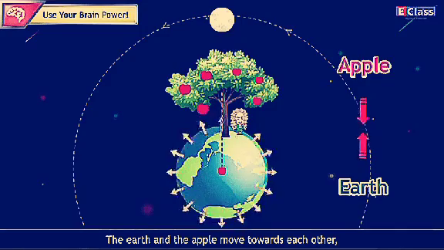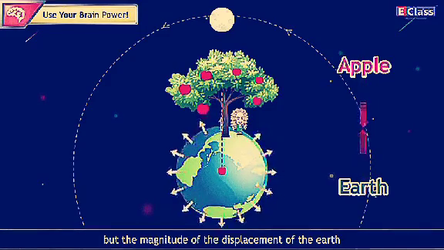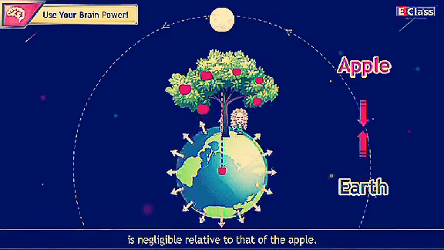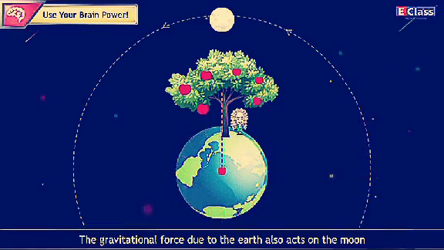Answer. The earth and the apple move towards each other, but the magnitude of the displacement of the earth is negligible relative to that of the apple. Therefore, the earth does not move towards an apple.